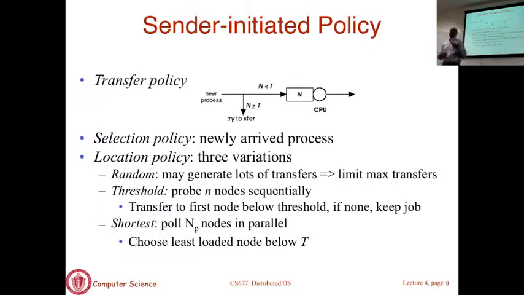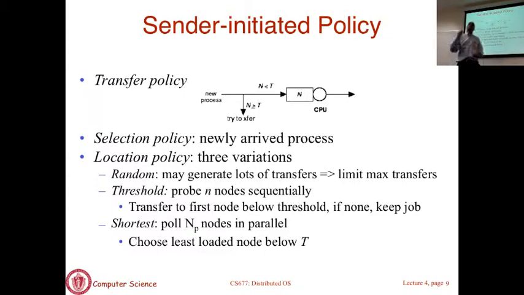The simplest thing I can do is, when a user types a command, decide whether that command should execute here or whether I should send it somewhere else and execute it there. So I don't have to deal with a command that has begun executing, now a process, and ship that process. That's much harder than taking a command and shipping it somewhere else. They're only newly arrived processes.